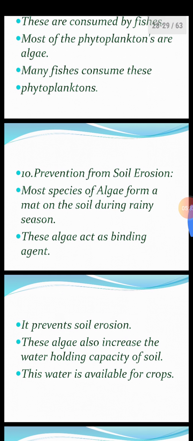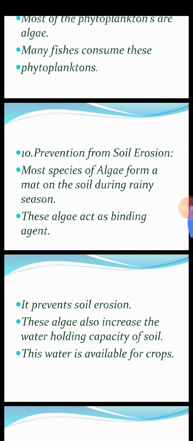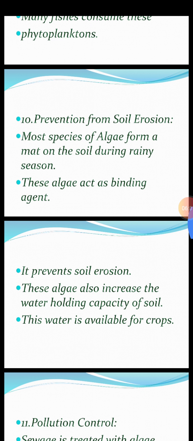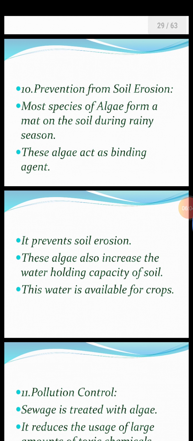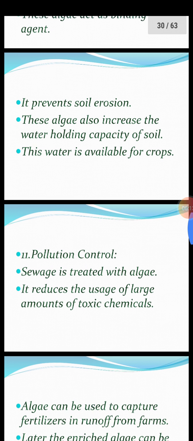10th is prevention of soil erosion. Now, what is soil erosion? The removal of the top layer of soil due to forces like wind, floods, etc. The top mineral layer is removed. It is called soil erosion. So there is a need for its prevention. Most species of algae form a dense mat or covering on the soil during the rainy season. These algae act as binding agents, that is, they form a link. It prevents soil erosion. These algae also increase the water holding capacity of the soil, and so this water is available for crops. 11th is pollution control.